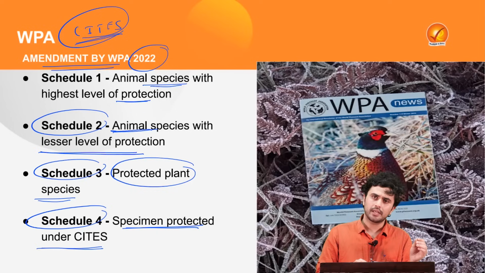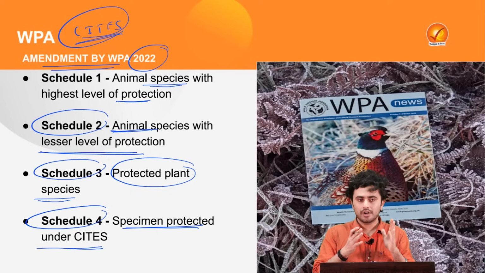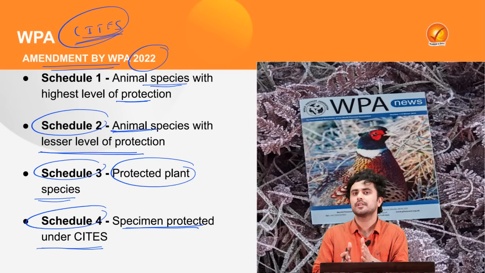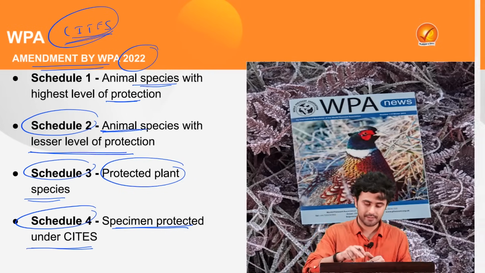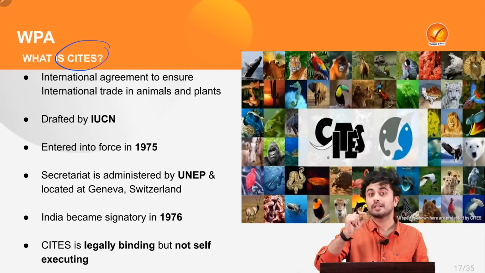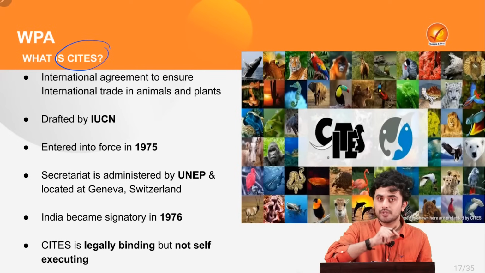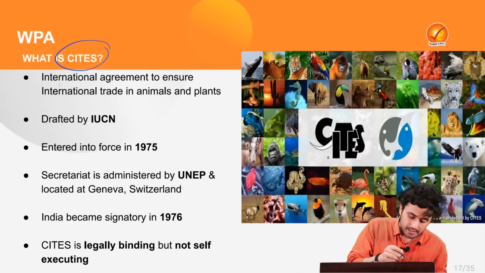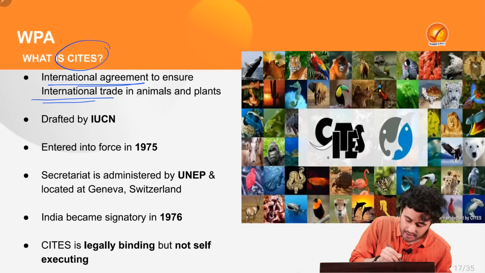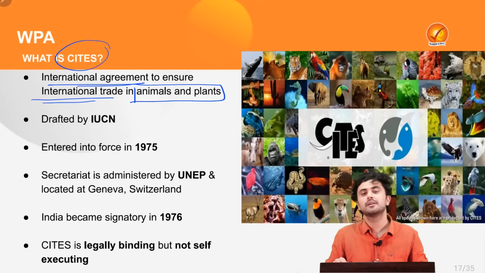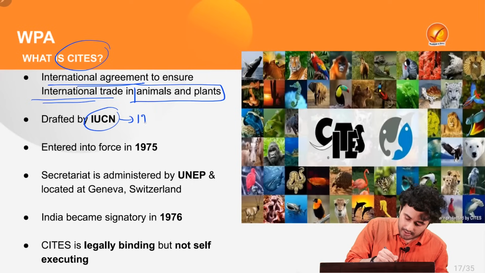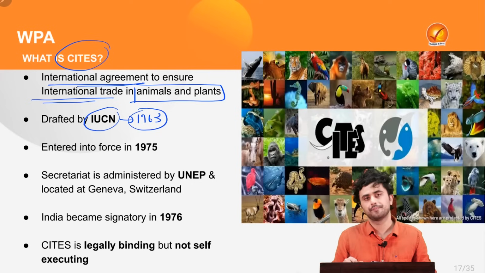Also, one may be wondering why we needed to conform our provisions with CITES. So let's first inquire what CITES is. CITES, or Convention on International Trade in Endangered Species of Flora and Fauna, is an international agreement to ensure international trade in animals and plants. Now this was drafted by IUCN in the year 1963.